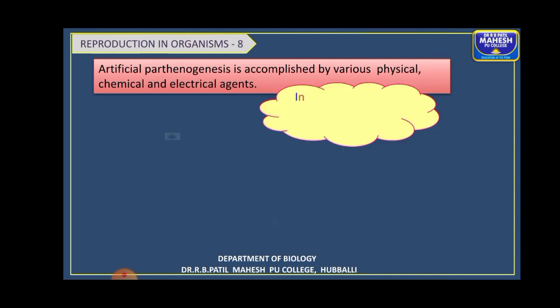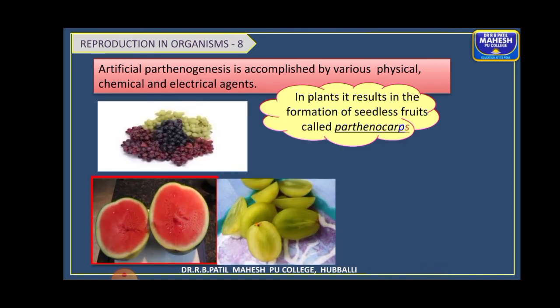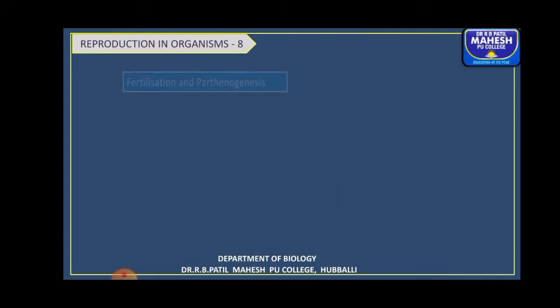parthenogenesis. In plants also, not only in animals, this phenomenon is found. In plants, the development of fruits without the process of fertilization is called parthenocarpy, and those seedless fruits are called parthenocarps, right? So hope you have understood the concept. In your NCERT, they have given you only what parthenogenesis is. Much has not been explained, right?